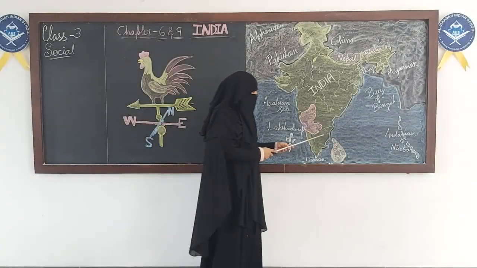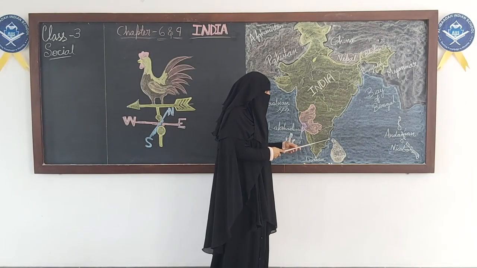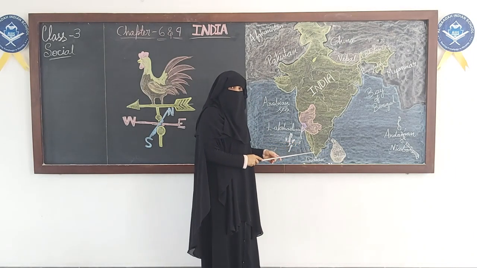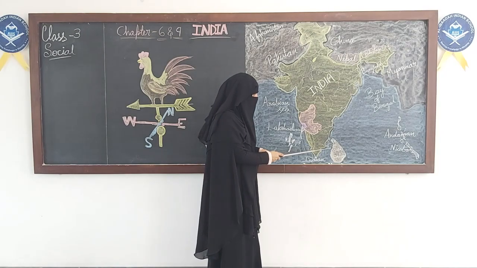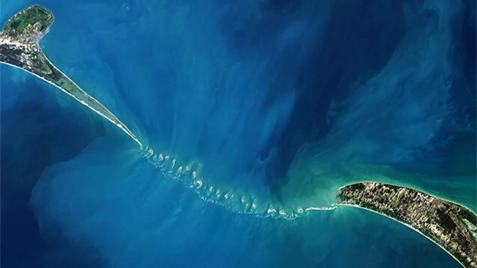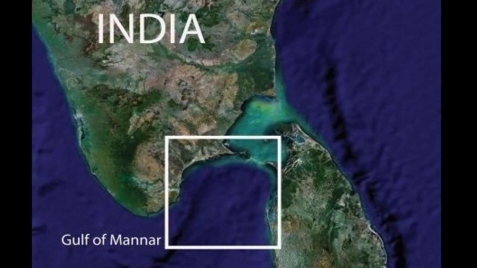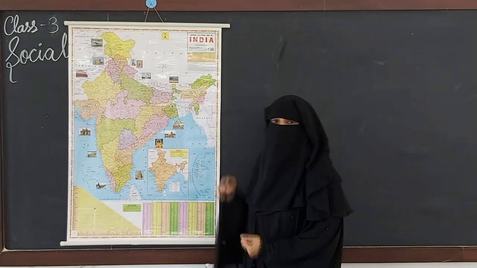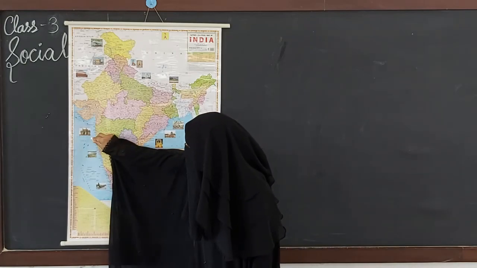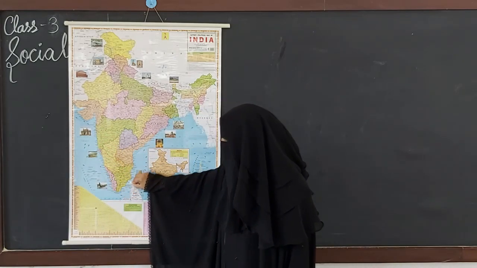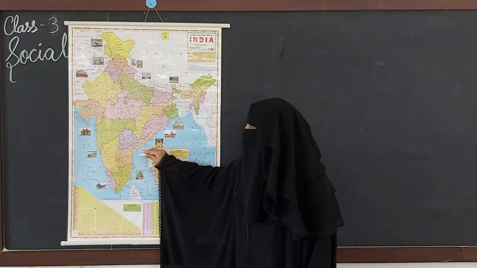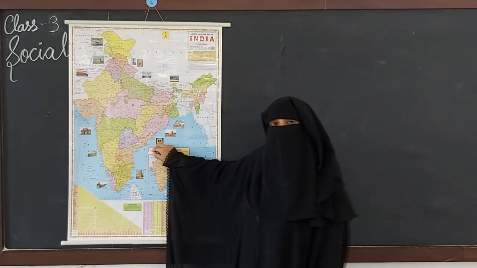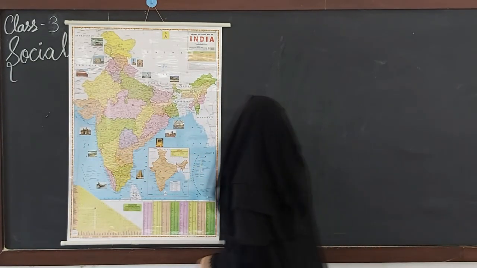Okay, now children, here Sri Lanka and India are separated by a narrow stretch of water which separates two land masses. Okay, and here we have the Gulf of Mannar. It is a deep inlet of water with a narrow mouth. So students, let's just revise again, okay? Now here, the southern part of India is a peninsula. Why? Because we have land on one side and water on three sides, okay? It's a peninsula.